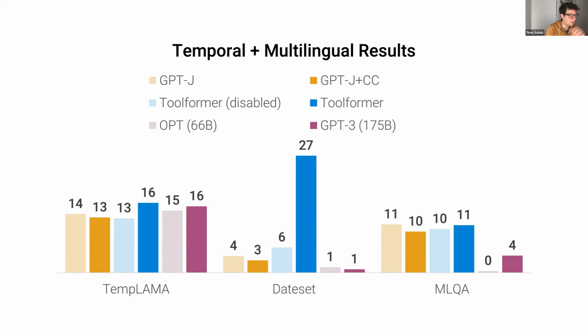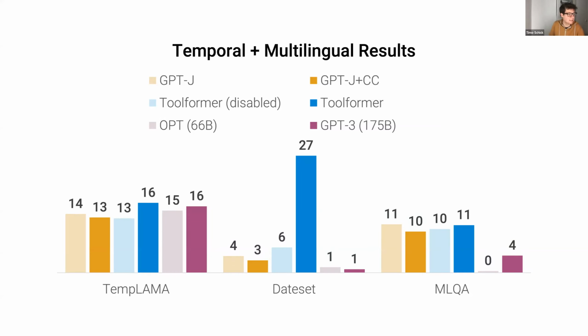In terms of the calendar, we first evaluated on Llama, which is like a variant of the Llama data set that I've shown you earlier, but with different timestamps. So for example, it would say the current president of the United States is, and then the model would have to give different answers depending on what year it is. And we can see here that Toolformer gives us some improvement, but this is actually a negative result, because the improvement only comes from the model using the question answering system. So despite the time being so crucial, in those cases here, the model almost never decided to actually use the calendar API. Instead, it would either use the question answering or the Wikipedia search tool. It has not really learned that it should use the calendar in this case.